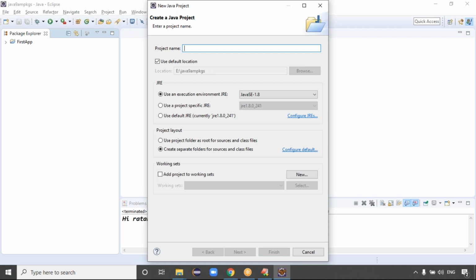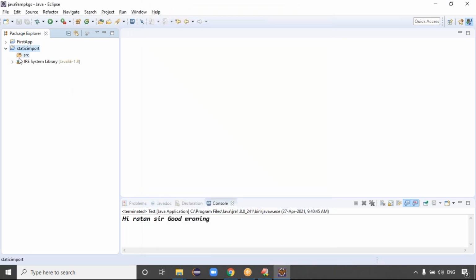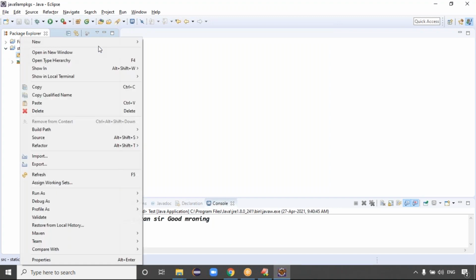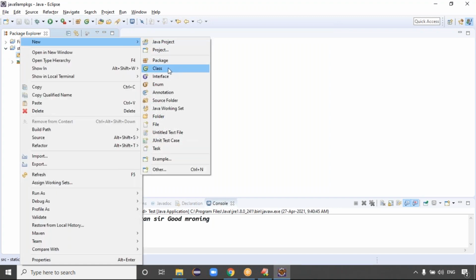This is the example where I'm going to discuss the static import concept. Click on Finish. That's it, the project is ready. The static import project has the src folder. Here I want to create the package and the class. Right click here, new. I want to create the class, guys.